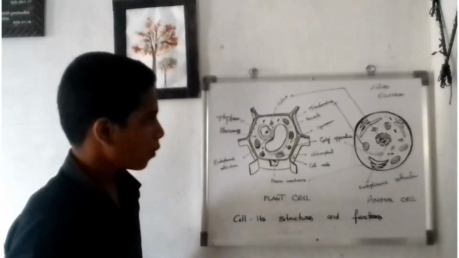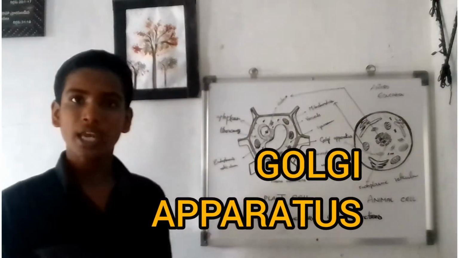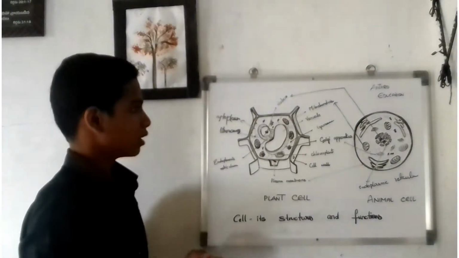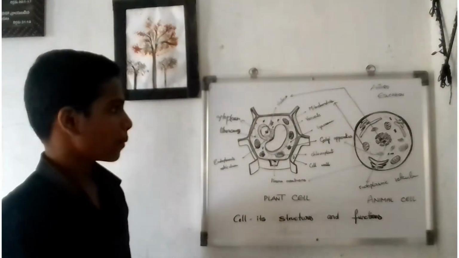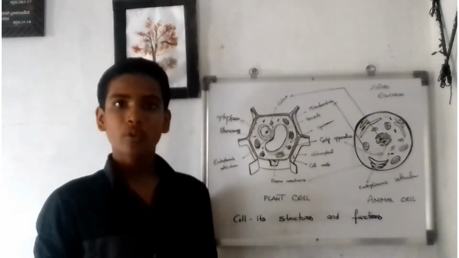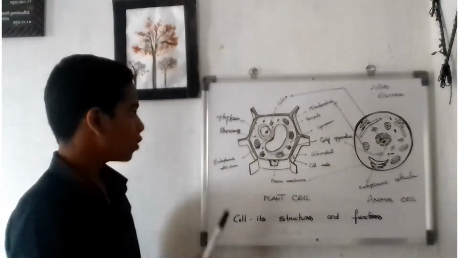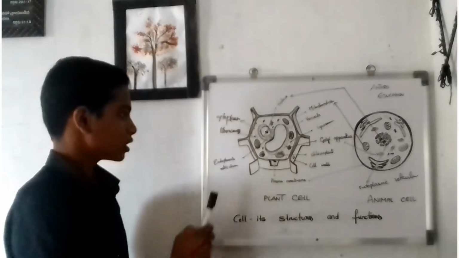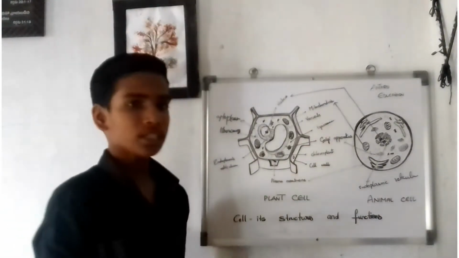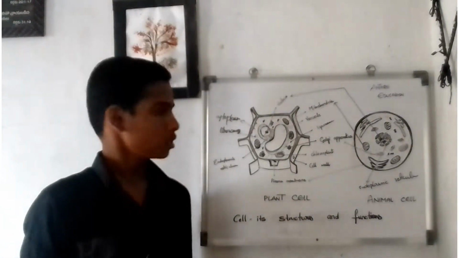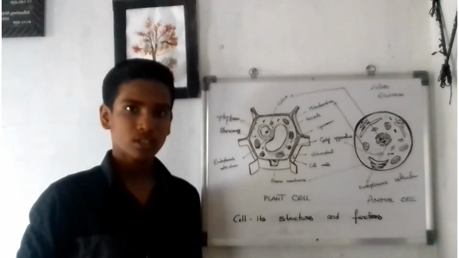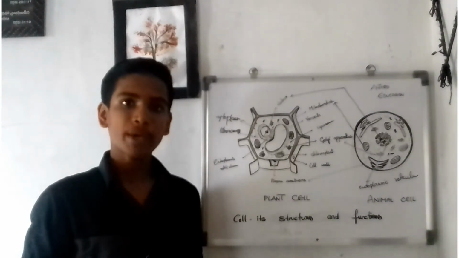And next, the Golgi apparatus. The Golgi apparatus is also a main organelle because without it the transportation may not occur. Friends, you may have a doubt that the endoplasmic reticulum helps in transportation, but without the Golgi apparatus, transportation may not occur. That is because the Golgi apparatus packs and repairs the materials.